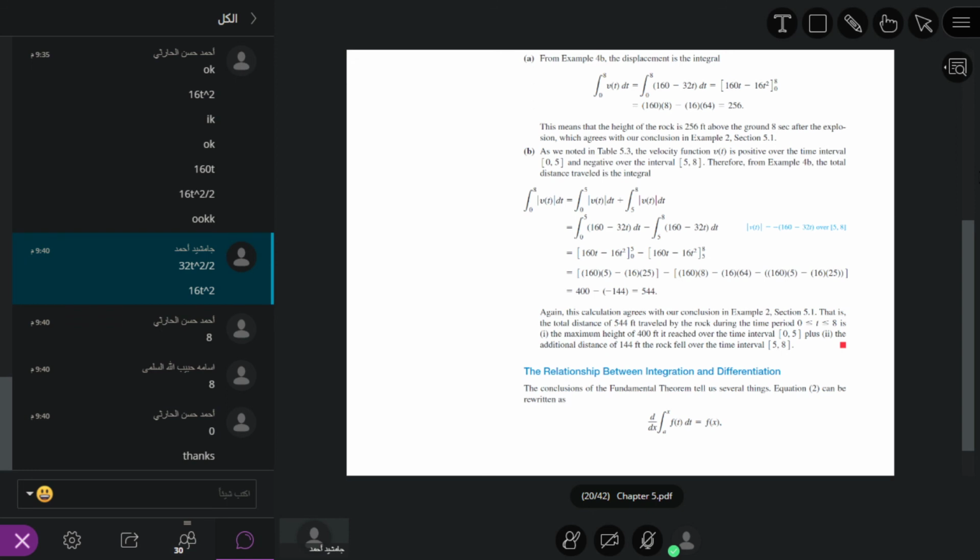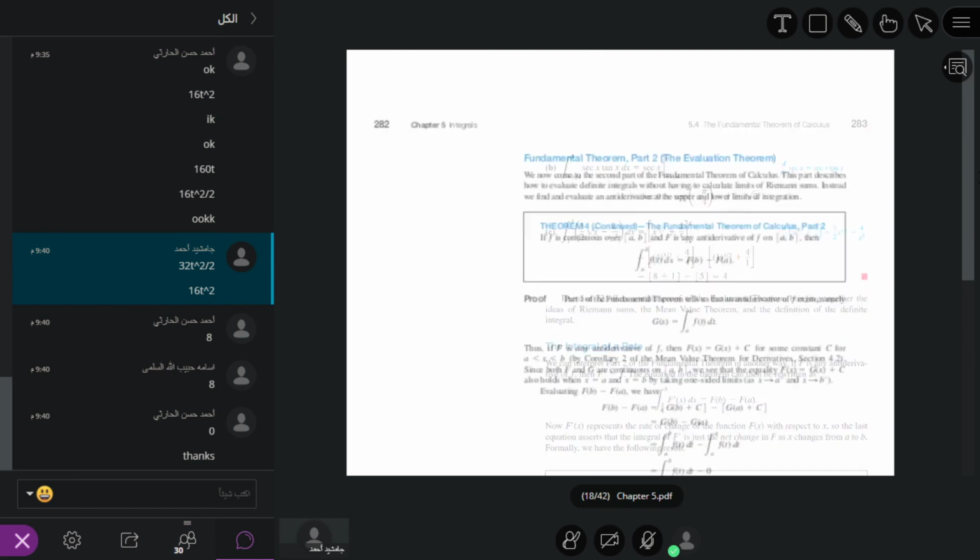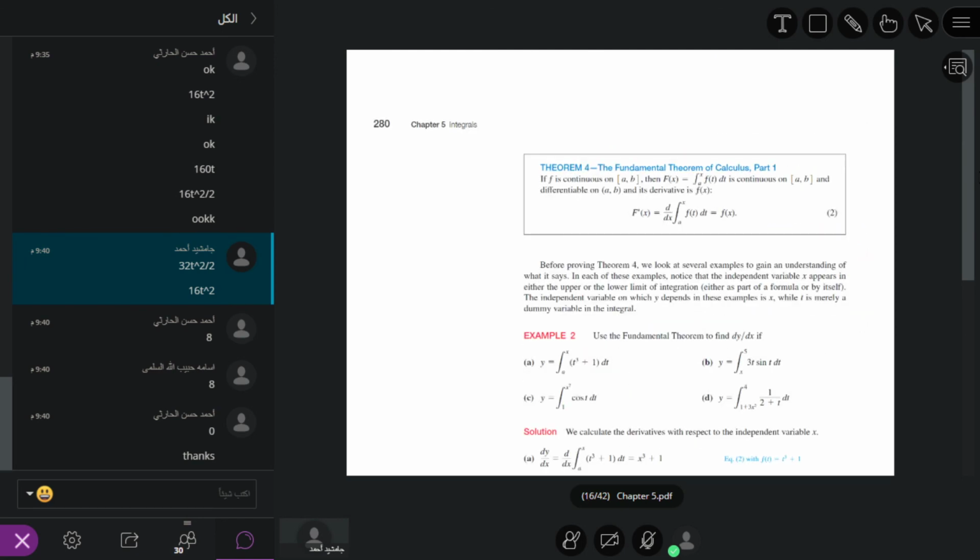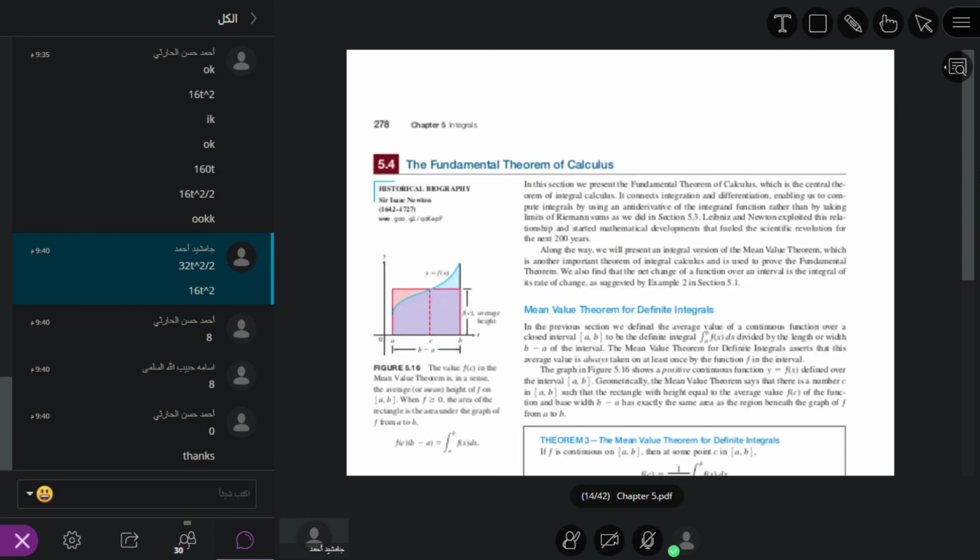If we have a function that is continuous over the closed interval [a, b], then there exists some c in [a, b] such that f of c is equal to 1 over b minus a, the definite integral from a to b of f of x dx. This is called the mean value theorem.